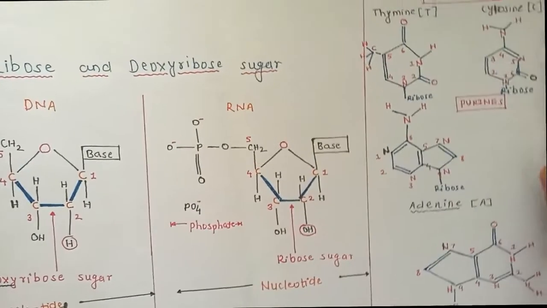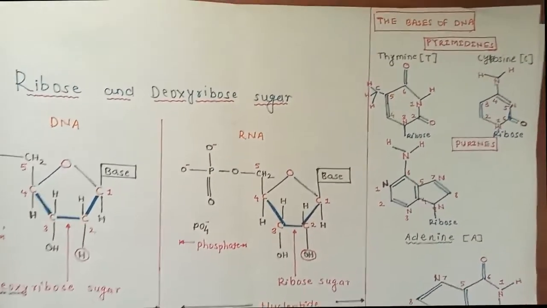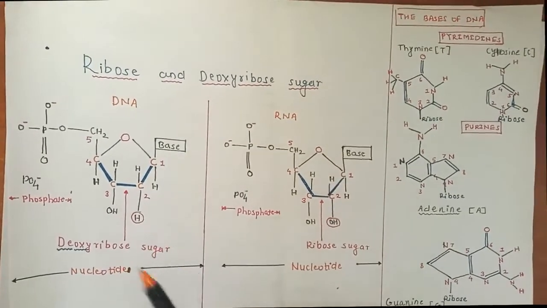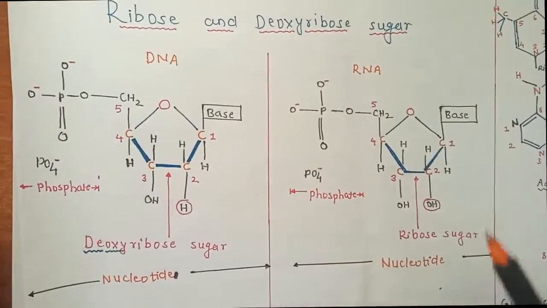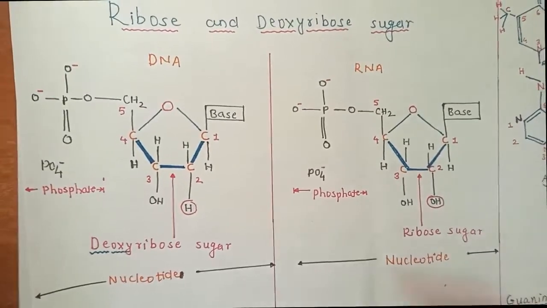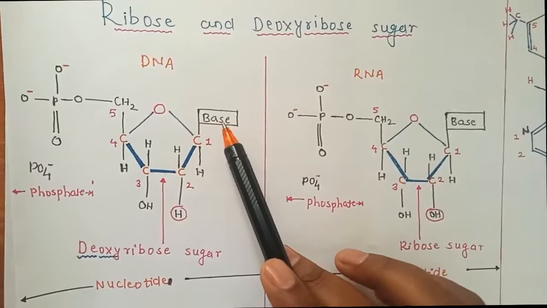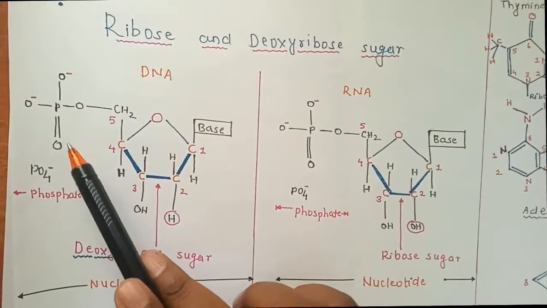Now this is what I'm talking about. This is not a DNA, it's a monomer of DNA, and this is a monomer of RNA. This is pentose sugar, this is a nitrogen base, and this is a phosphate group.